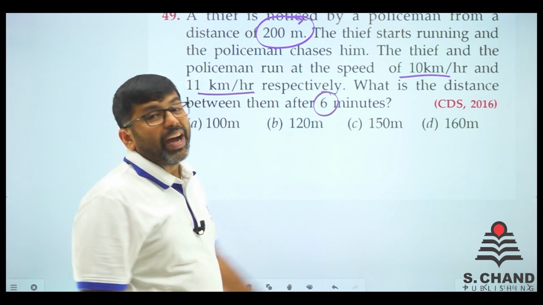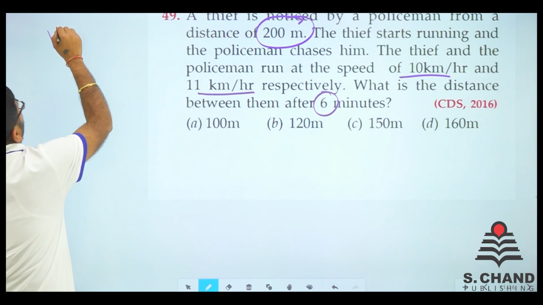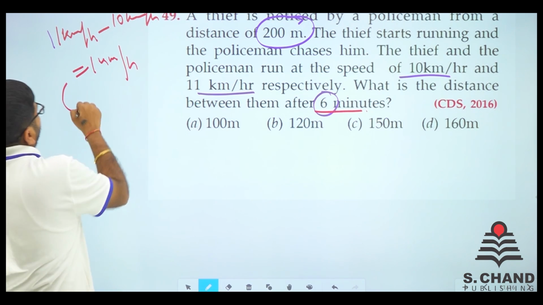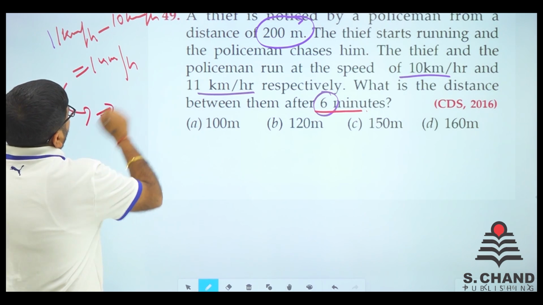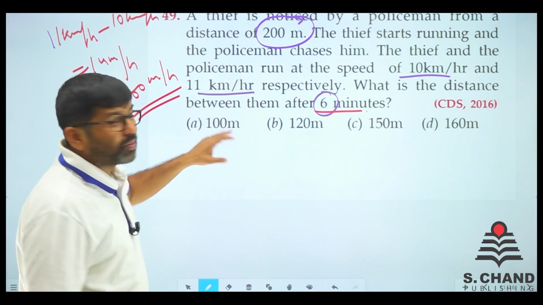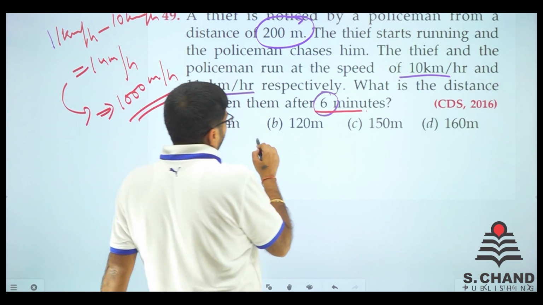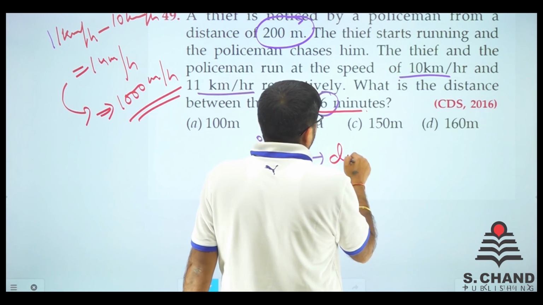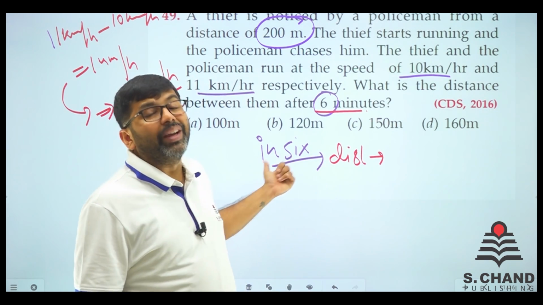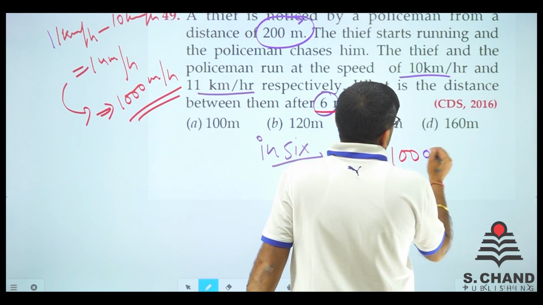So when they are moving in the same direction, you know it very well, the relative speed is 11 km per hour minus 10 km per hour. So this speed is 1 km per hour, which can be used as 1000 meter per hour, because we want the answer in meters, so we have converted this to 1000 meter per hour. Now in 6 minutes, what will be the distance covered, right? Speed is equal to distance upon time, so distance is equal to speed into time. So what is the speed? Speed is 1000.